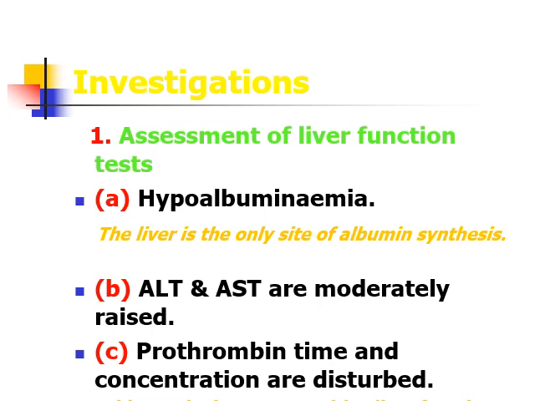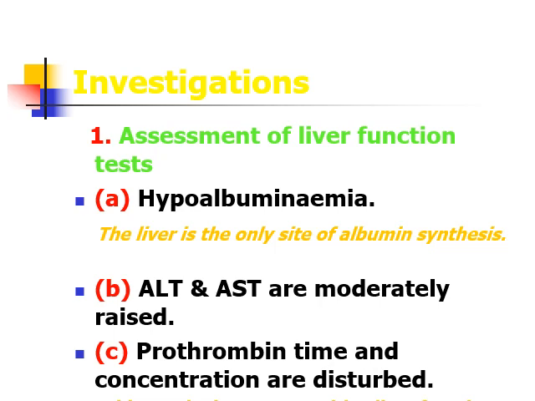Investigation in portal hypertension starts from routine investigation, complete blood count, which may show anemia because of repeated bleeding from the upper and lower gastrointestinal tract. Then disturbed liver function test, hypoalbuminemia, because the liver is the only site of albumin synthesis. Liver enzymes are raised. They depend upon the causes of the hepatitis, and prothrombin time and concentration are disturbed.